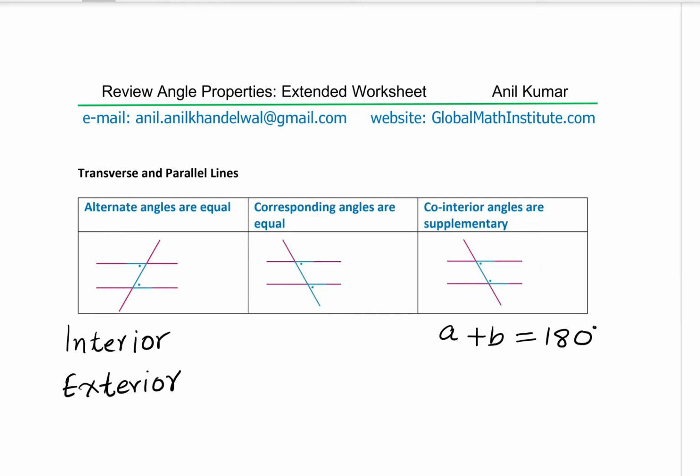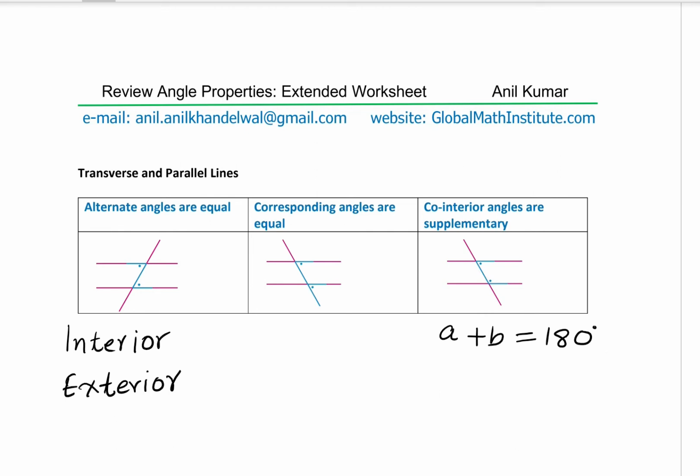Then we talk about the parallel and transverse lines. We could have interior and exterior alternate angles. The interior angles are shown here. Then corresponding angles are always equal as shown here. It forms F shape. For interior and exterior alternate angles, we have a Z pattern, you can see, right? So the patterns help you to identify what type of angle is equal. Then this is very important, which is called co-interior angles are supplementary. So these two angles inside, their sum is always 180 degrees.